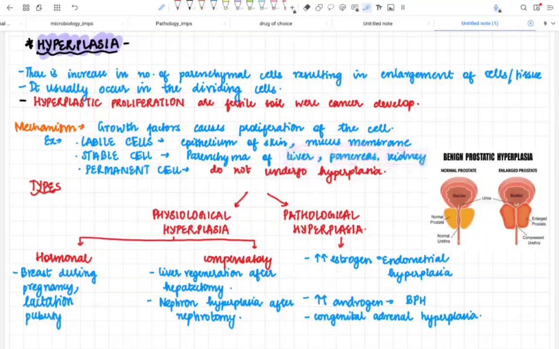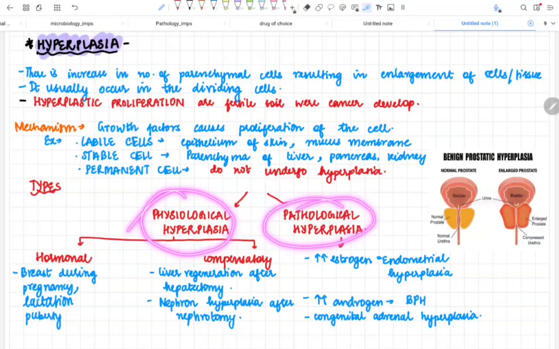I said it before, I'll say it again. Usually they undergo hypertrophy. They don't undergo hyperplasia. So only the stable and the labile cells undergo hyperplasia, and if the hyperplastic proliferation is more, the chance of cancer to develop is more. Now we will see the types. We see physiological hyperplasia and pathological hyperplasia.